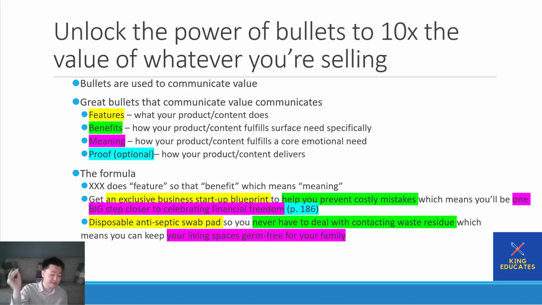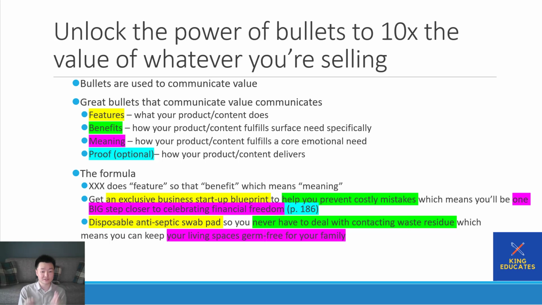Here's what you'll learn in the second lesson. You'll learn this on page 65, and so on and so forth. And so here's the formula for bullets: so-and-so does feature, so that benefit, which means meaning. For example, again, I'm using business examples because that's what I'm familiar with. Get an exclusive business startup blueprint.